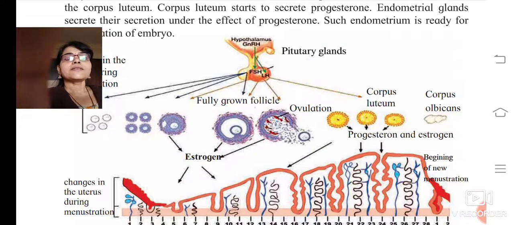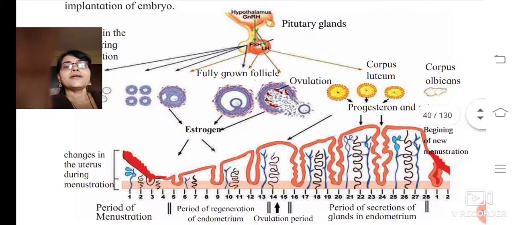Then the oocyte is coming out from this follicle. Then the corpus luteum, the remaining material, you can see. Then the corpus albicans. This corpus luteum, formed by the remaining tissue, is going to secrete the hormone progesterone, okay, and also estrogen. Now, this is ready for implantation.